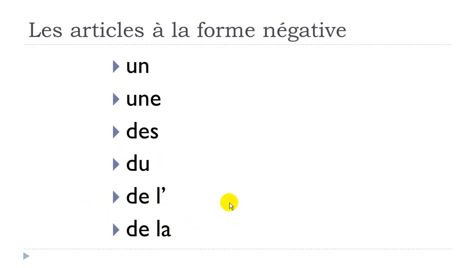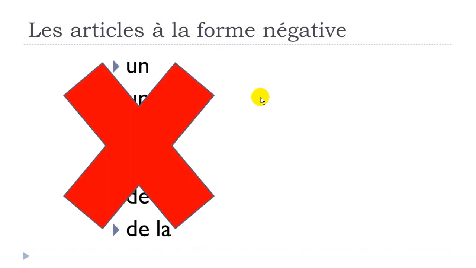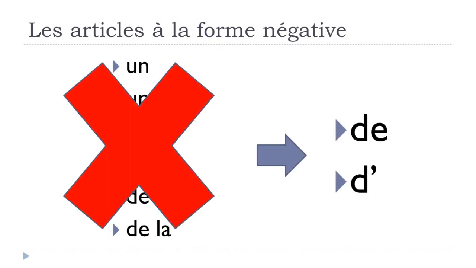Okay, if you want to put them in a sentence, and the sentence is at the negative form, then you will not use them, but instead you will use de, or d' apostrophe if you've got a word with a vowel after or the sound of a vowel.